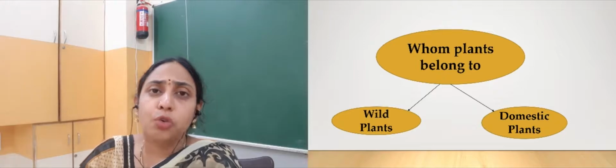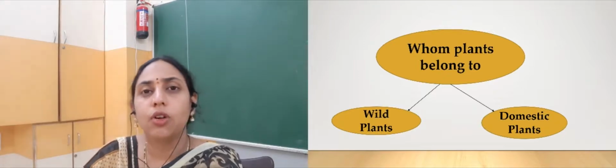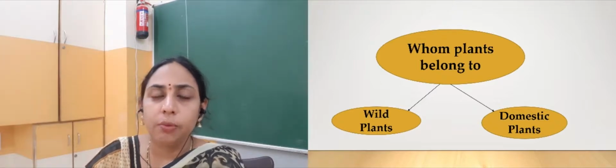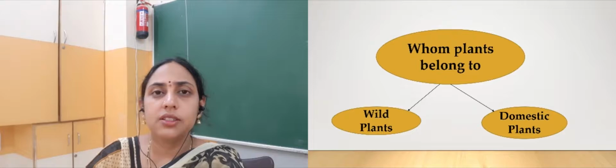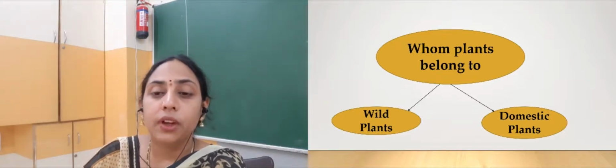and to whom they belong to. That means if they are in our garden, they are called domestic plants. If they are on the way, on the roads, then they are wild plants, right? So like that there are some categories to whom these plants belong to, right?